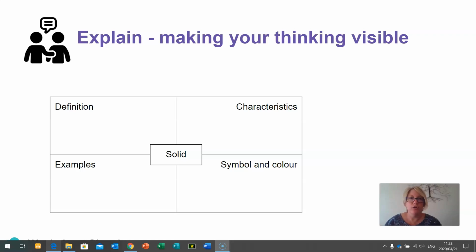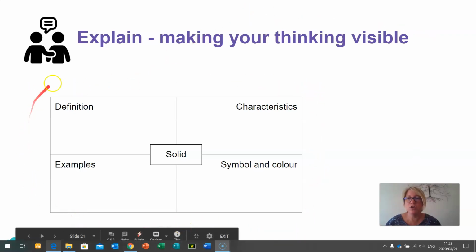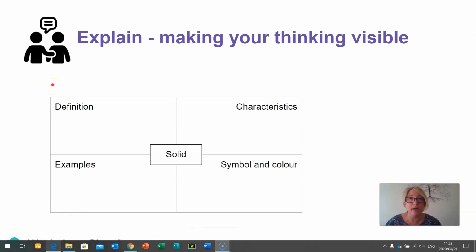So what I want you to do in your books is draw a table like this. You can either make this a full page, a full A4, or maybe you could do 3 of these on a page, 1 for solid, 1 for liquid, 1 for gas. That will probably be the best to save some space. So you need to do 1 of these diagrams for a solid.